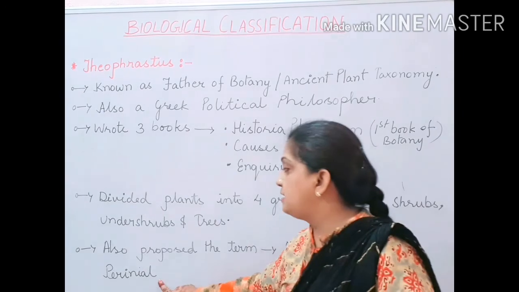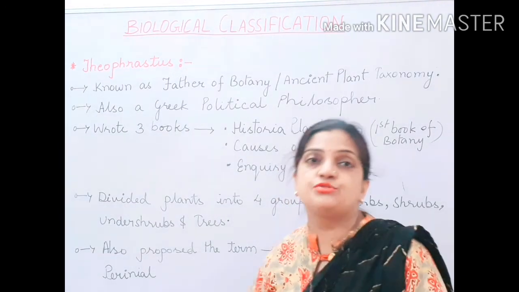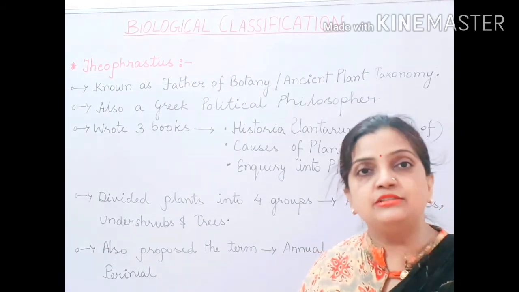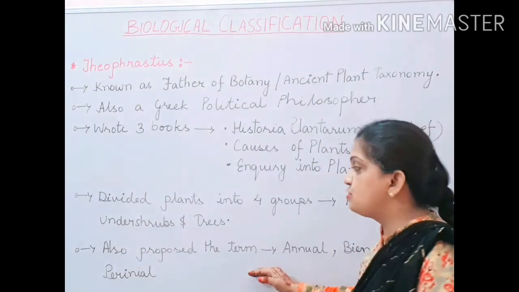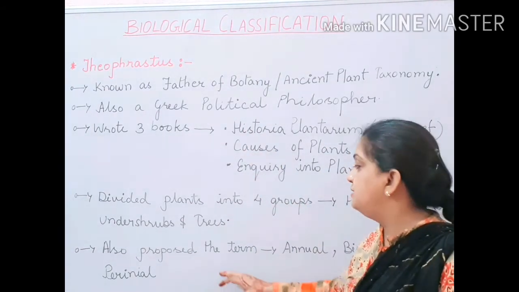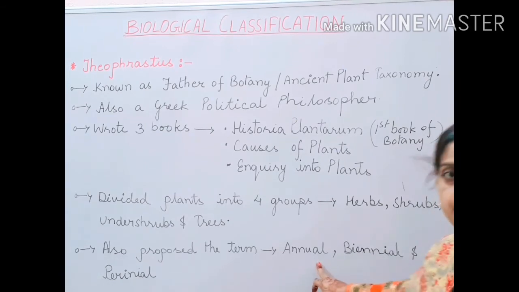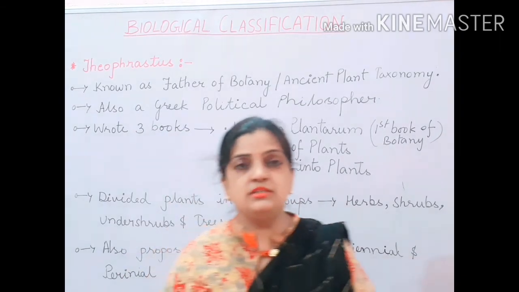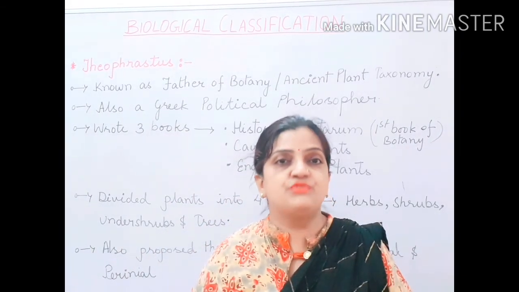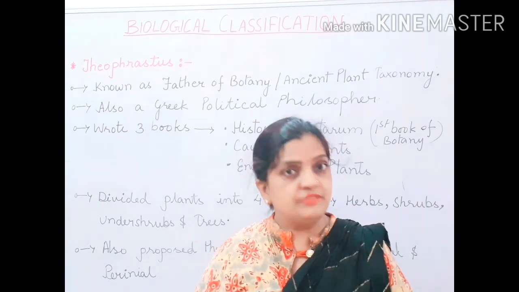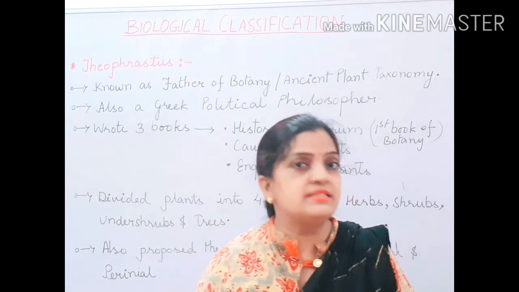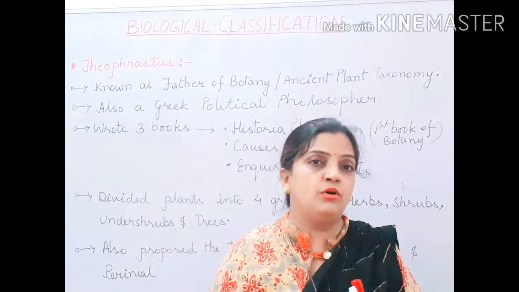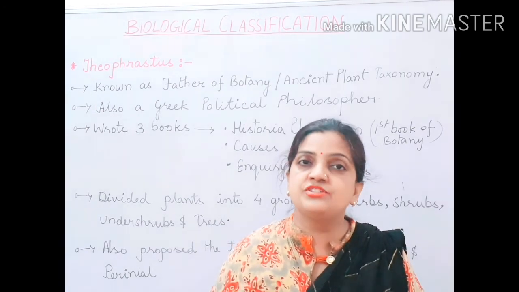Then children, the third one is perennial. Perennial means throughout the year. Throughout the year, the plant has the capacity to flower and to produce fruits. So Theophrastus also proposed the 3 terms: annual plants, biennial plants and perennial plants. Now children, let us move to the 2 kingdom classification system given by Carolus Linnaeus. In the beginning, I will discuss a little bit about the work done by Carolus Linnaeus. Then I will tell you what the 2 kingdom classification system means.